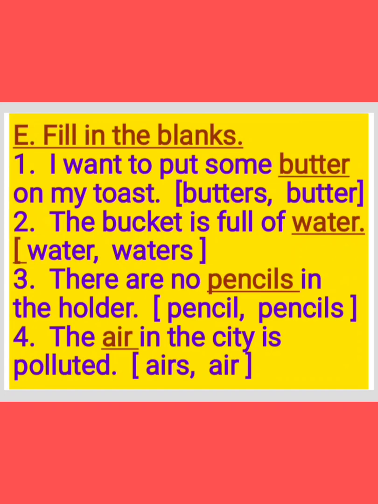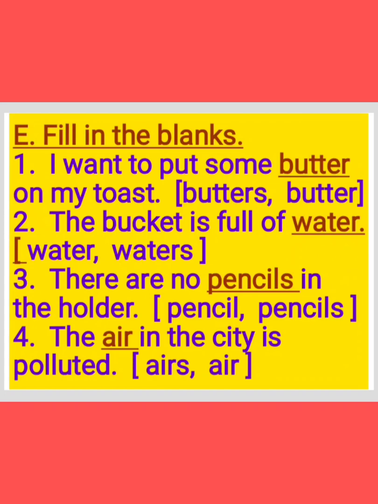First one: I want to put some dash on my toast. Butter. But children, butter, is it possible to count? No. So both in singular and plural we use butter only. So we use here some butter. Why? Because butter is uncountable.